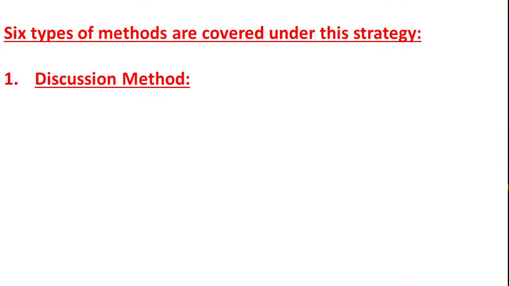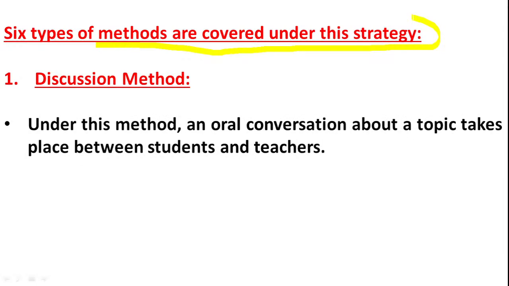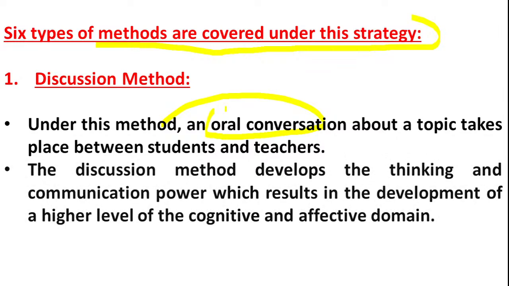So next let us see the 6 types of teaching methods covered under democratic method. So here the first one is discussion method. So in discussion means there is an oral conversation between students and teacher. So teacher is going to take any one topic and is going to discuss with the students. Then this discussion method develops the thinking and communication power.